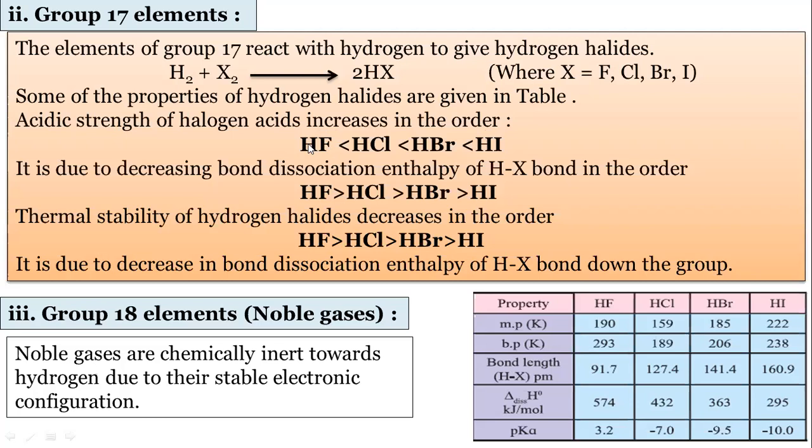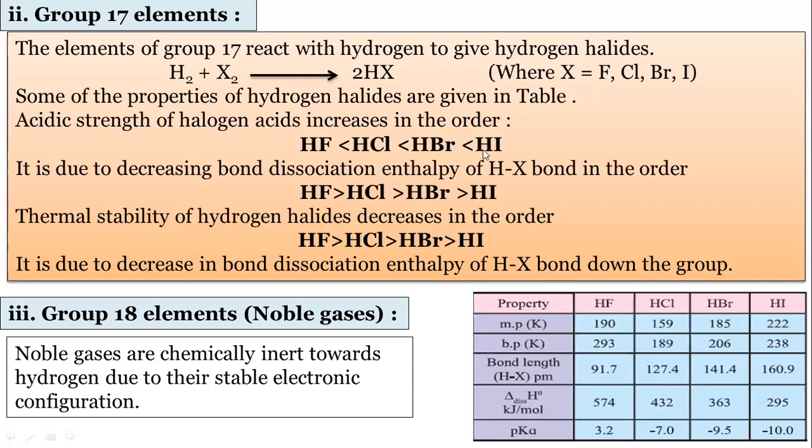So this is a weak acid and this is a strong acid. This is thermally more stable. This is thermally less stable. And this is also less reducing. This HF has less reducing properties, but HI has more reducing properties. This is a strong reducing agent. This is a weak reducing agent.